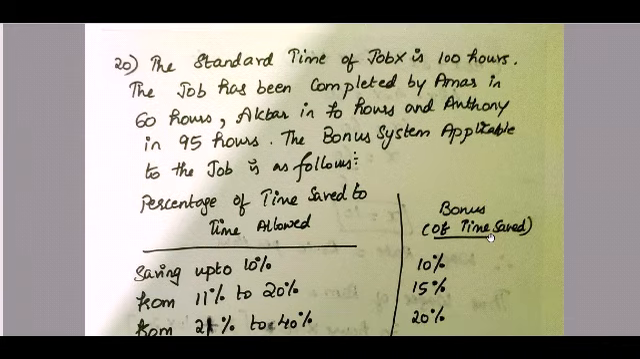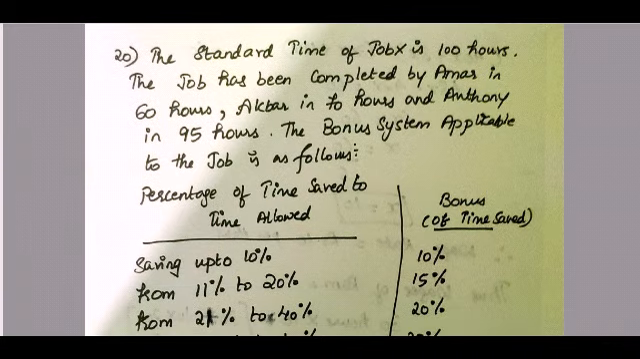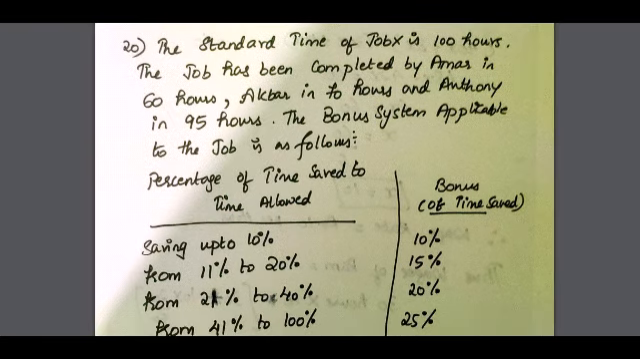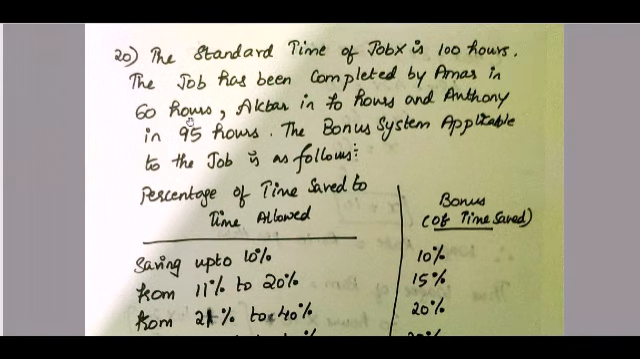So our next question, which is the 20th. The standard time of job X is 100 hours. The job has been completed by Amar in 60 hours, Akbar in 70 hours, and Anthony in 95 hours.